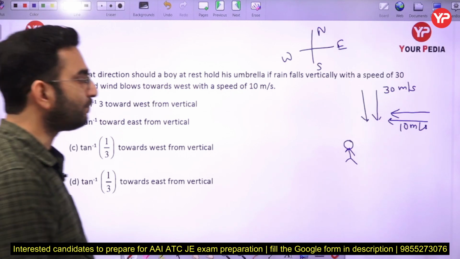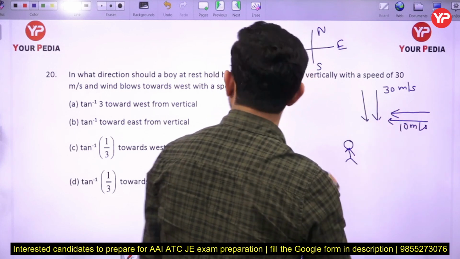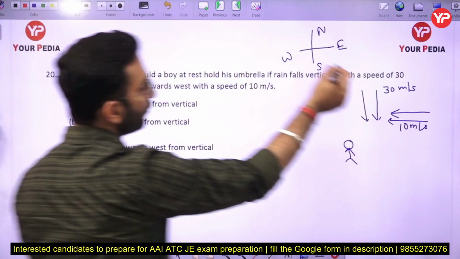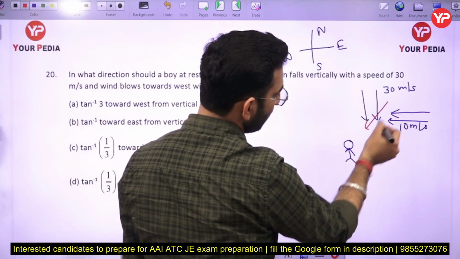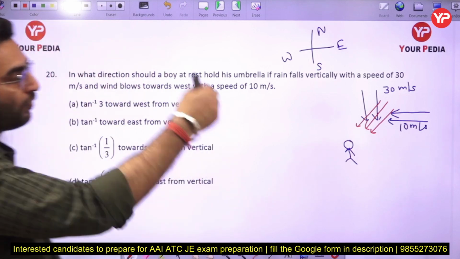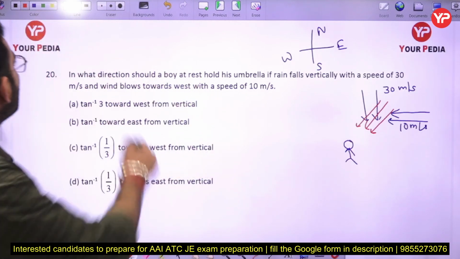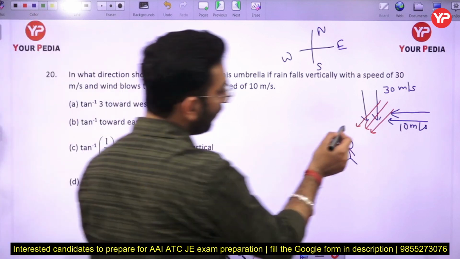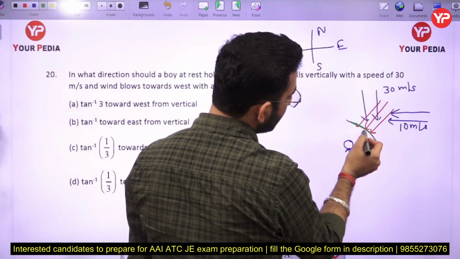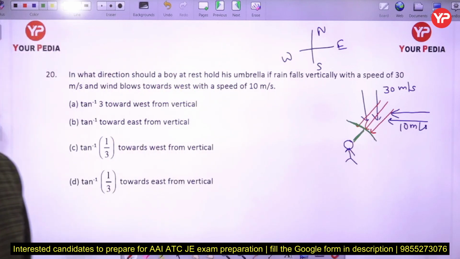So can I say that when the wind is flowing toward west, the final direction of the rainfall is going to be something like that. So this will be the direction of rainfall. The rain is falling toward the southwest direction here. So in order to balance it, the person has to hold the umbrella like this one here.